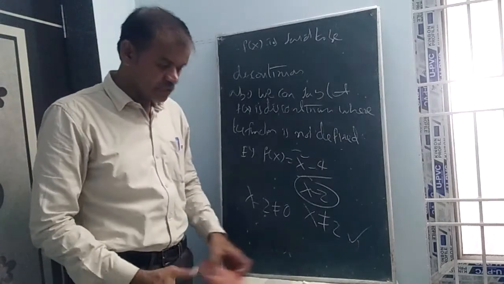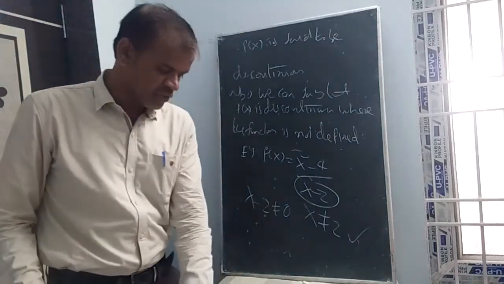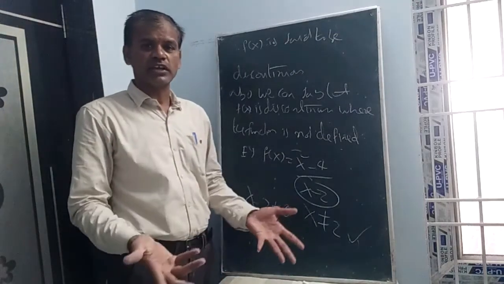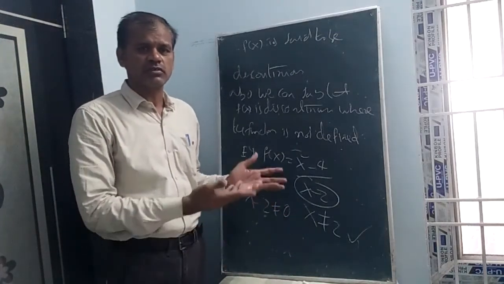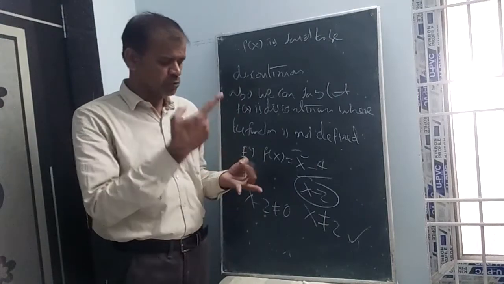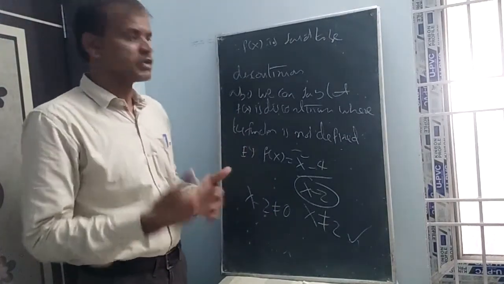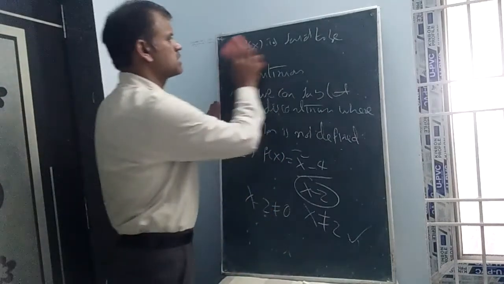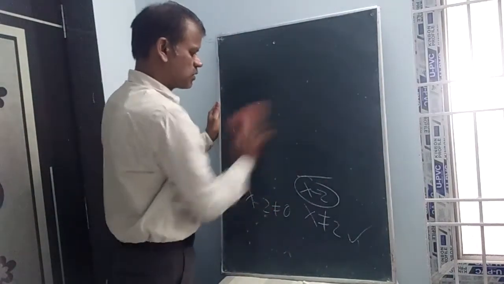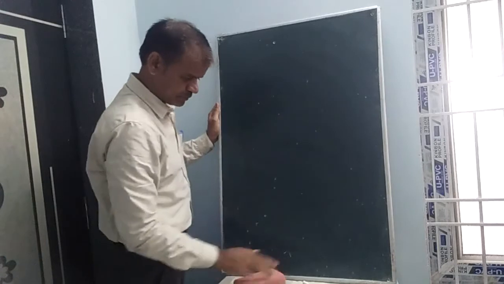Now we can say the types of discontinuity. There is no question of types of continuity, because if it is continuous, the left limit and right limit exist, and it should be equal to f of a. That's all. That is the simple definition of continuity. But for discontinuity, plenty of cases are there. Let us see the cases and types of discontinuity.